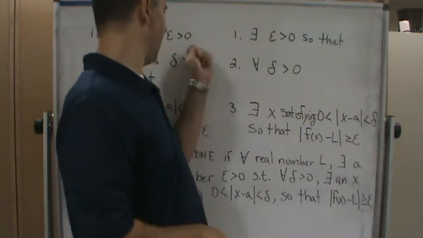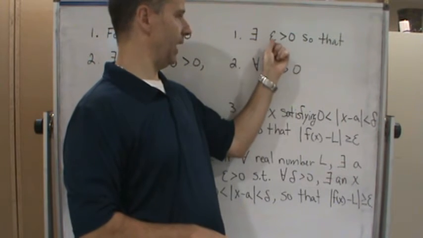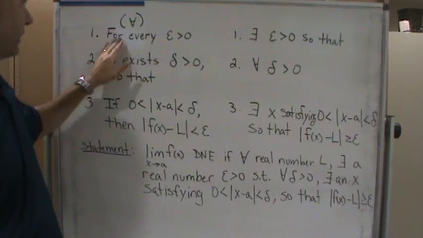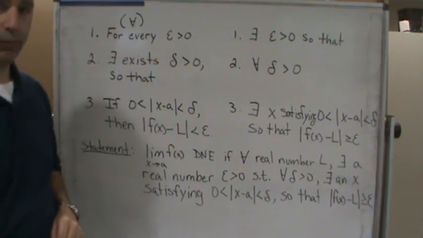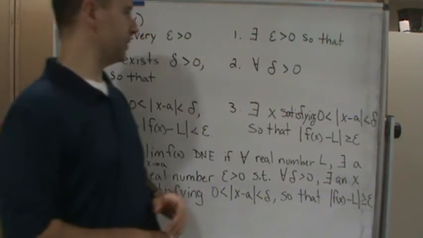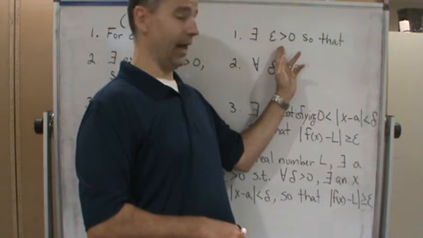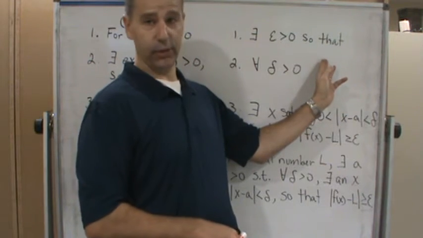The opposite of that would say that there exists an epsilon greater than 0 such that. So I could say for every epsilon greater than 0, the real numbers. The opposite, I would say, is that there exists an epsilon greater than 0 such that it is not a real number.